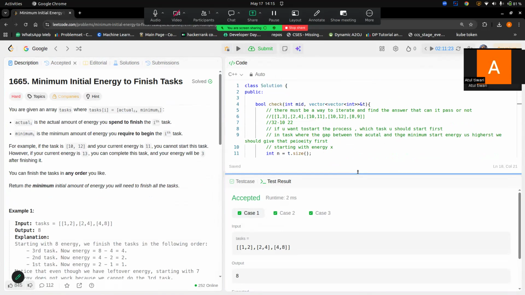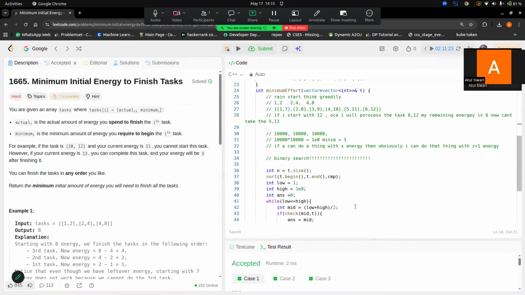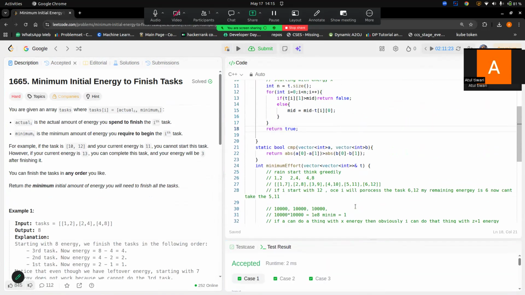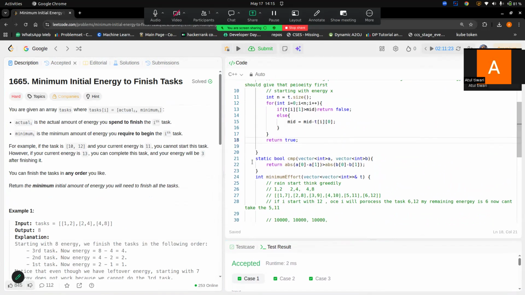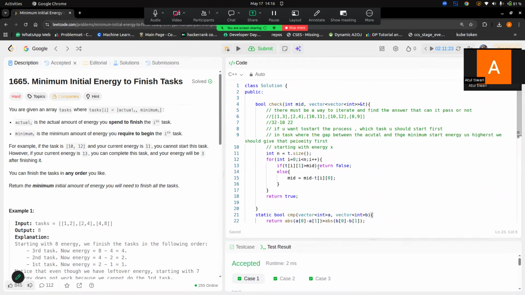So yeah, this was pretty much the problem. The idea was to use binary search on the answer. There is always a range, and you should think about whether you can iterate over all the answers, so you must think about binary search on the answer. And there was also a small and good idea that you need to sort the tasks comparatively this way to give priority to these things first. So this was it.